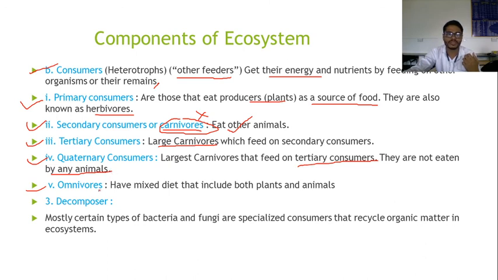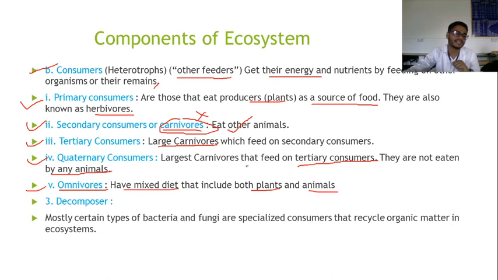And the last one is the omnivores. Omnivores have a mixed diet including both plants and animals. That means those animals feed on plant species as well as animal species. Those are called omnivores.